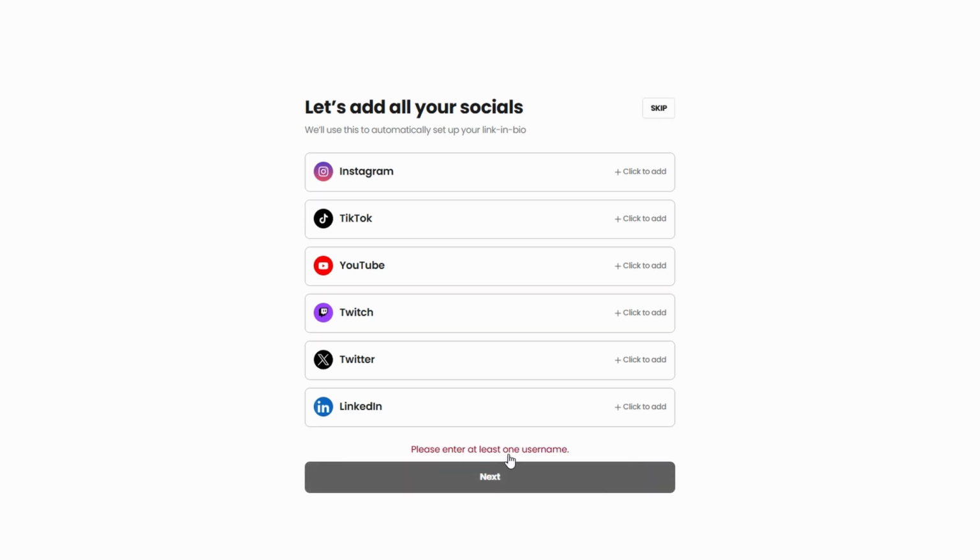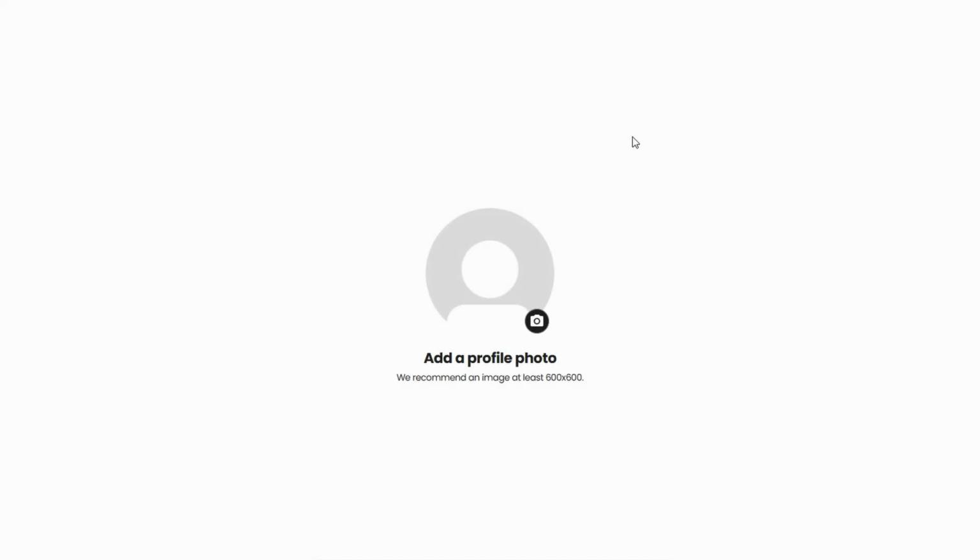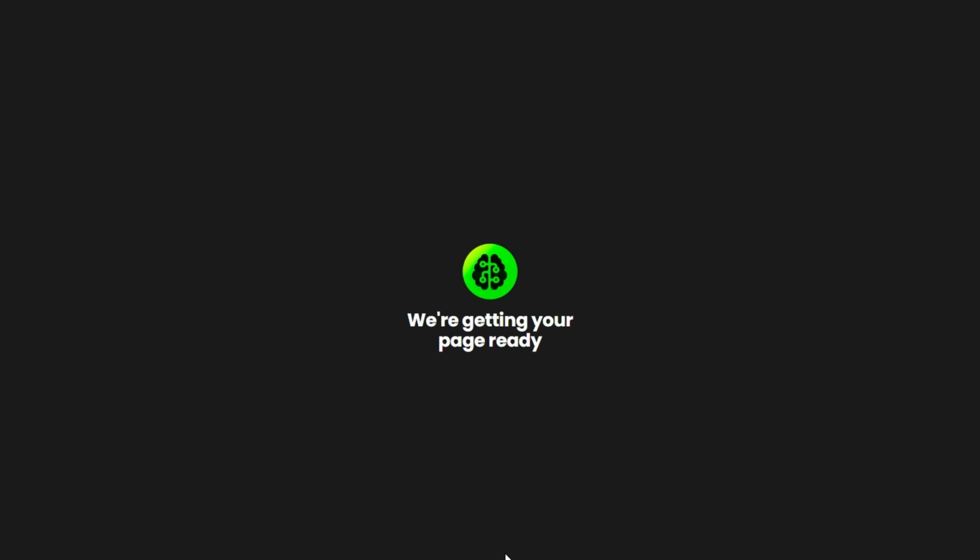Once your account is set up, you'll land in your dashboard. Think of it as your mission control center. From here, you can manage all aspects of your profile, starting with your link in bio page, a perfect solution for showcasing all your important links in one convenient place. Whether you're a creator, small business owner, or influencer, this tool helps consolidate your online presence seamlessly. Here's how to set it up.